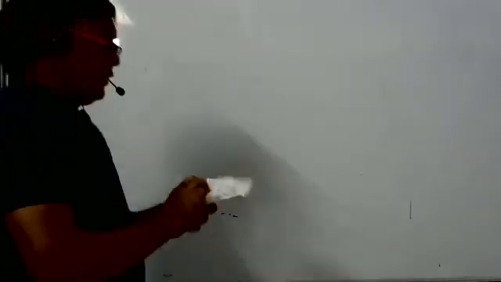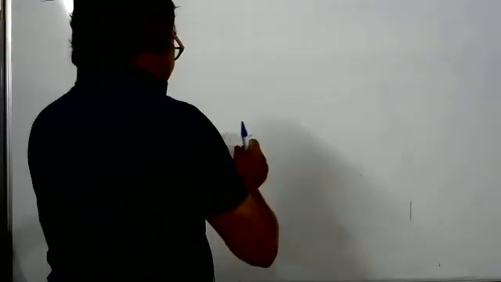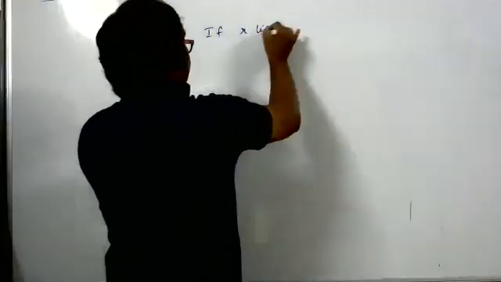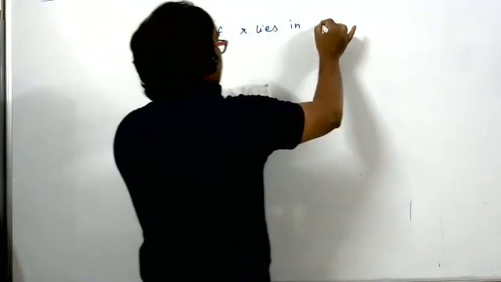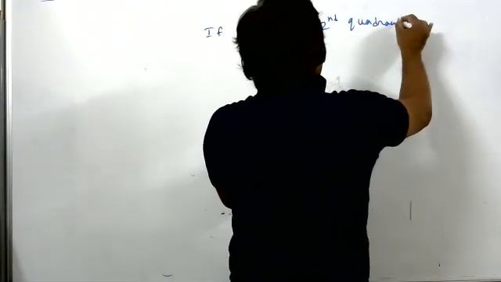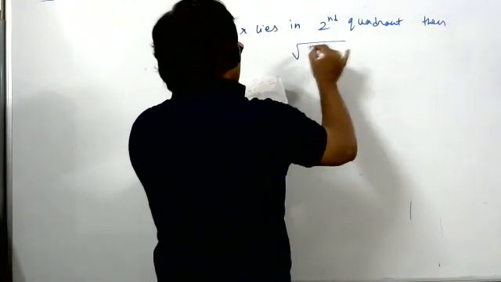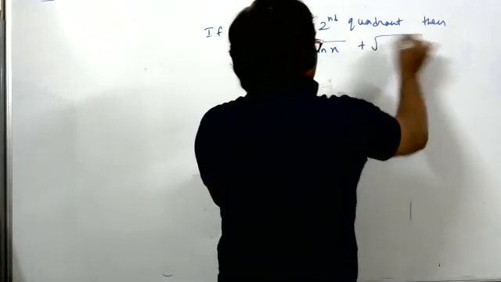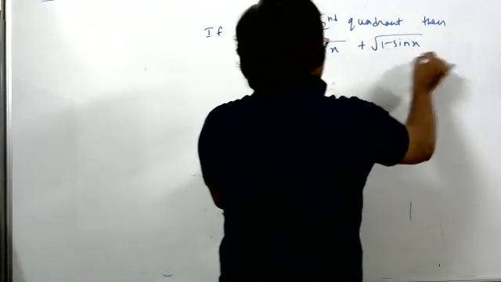One more doubt was there the other day. Very quickly we'll do it. If x lies in the second quadrant, then this was an easy sum which was based on the formula only, but we were using the formula in a wrong way. I think some of you got the answer also.